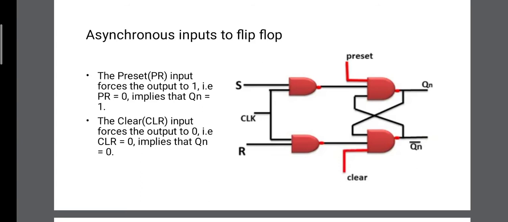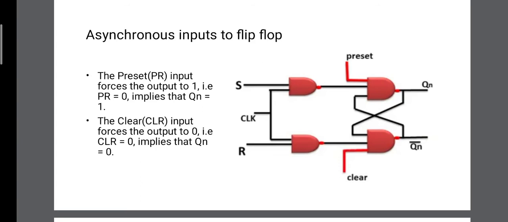Next I will talk about the clear input. If clear equal to 0, then the output of NAND gate will be 1. So Qn bar will be equal to 1. And if Qn bar is equal to 1, then it implies that Qn equal to 0 because Qn bar and Qn both are complement of each other.